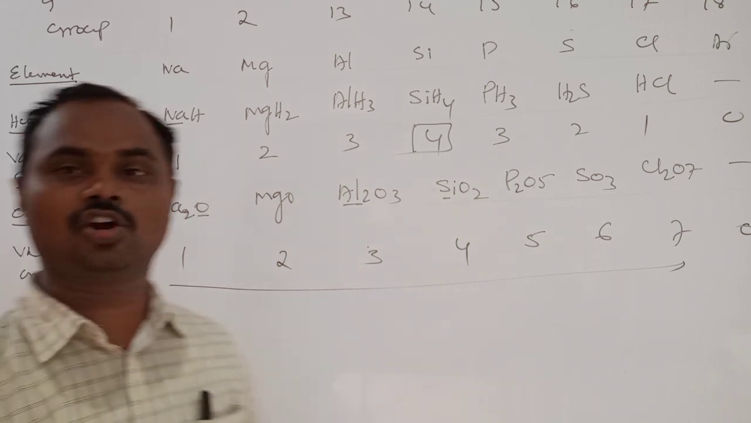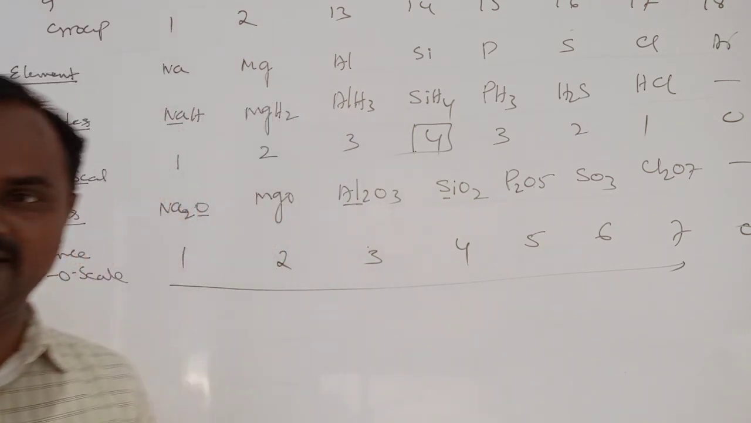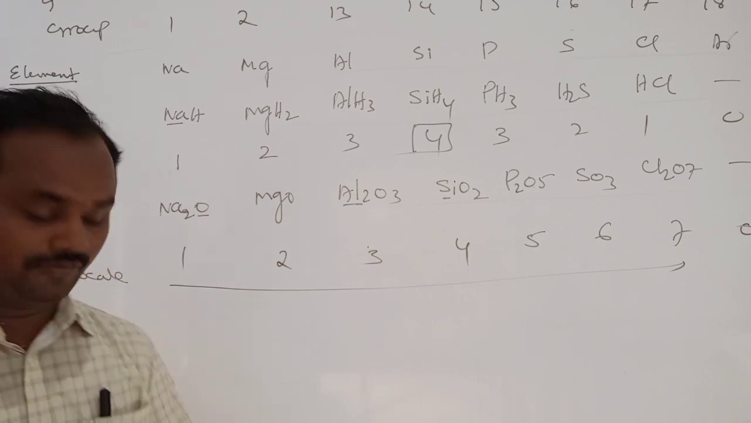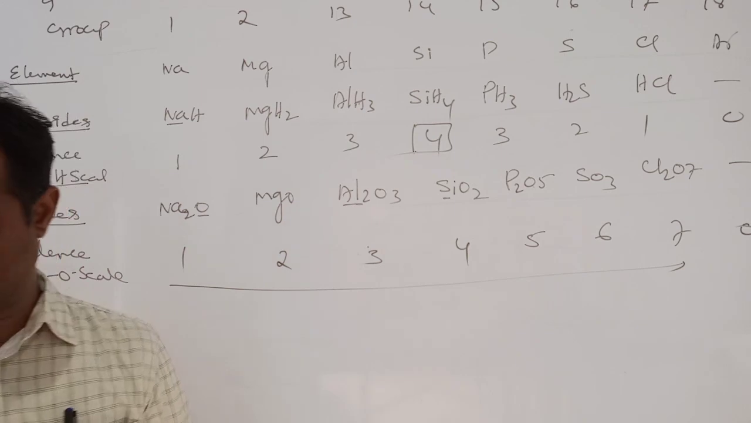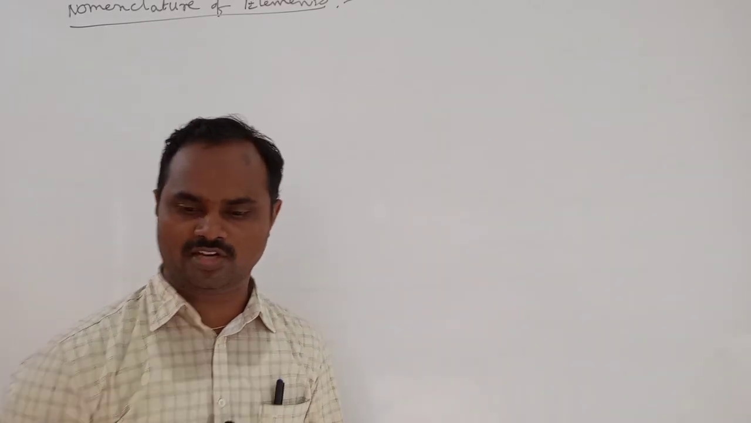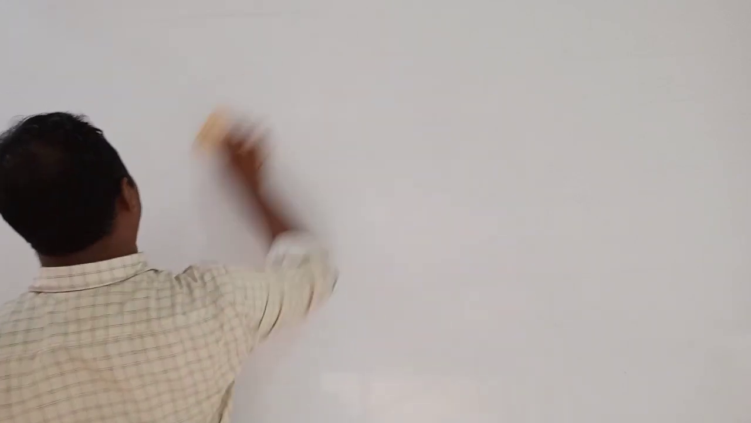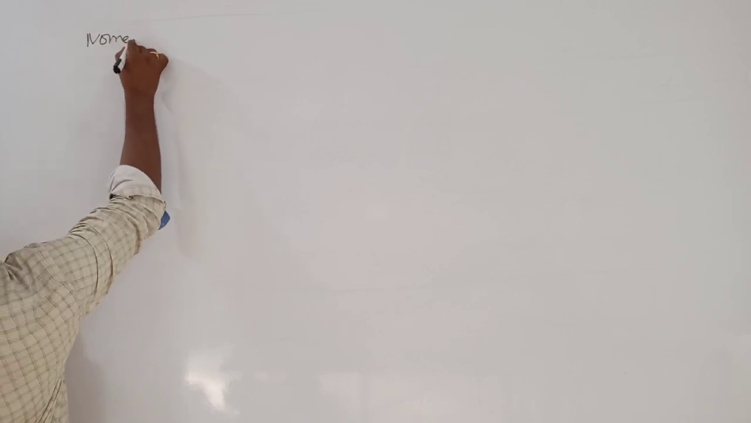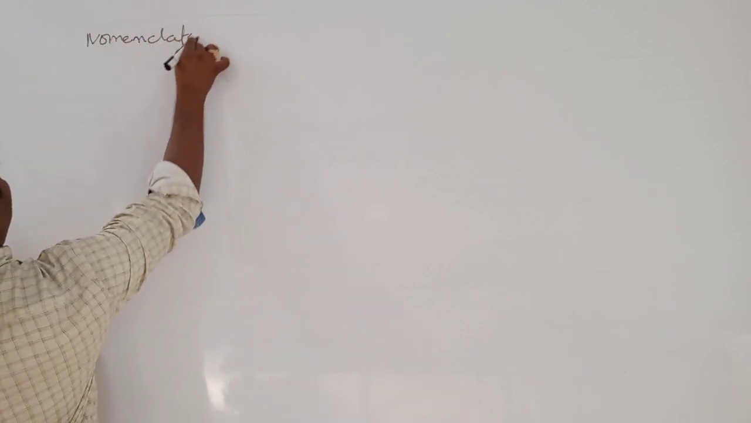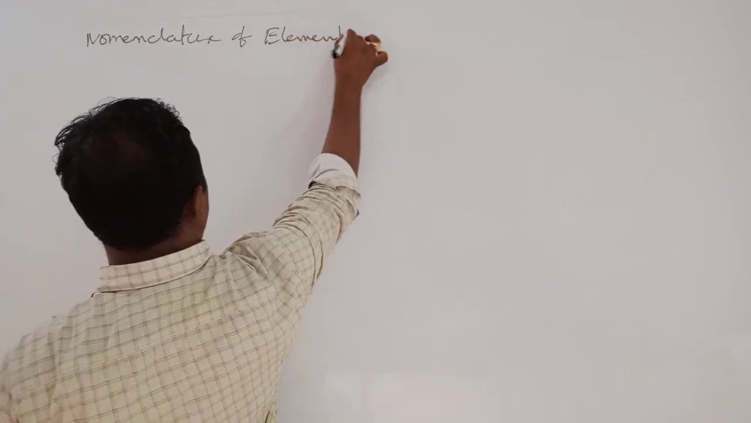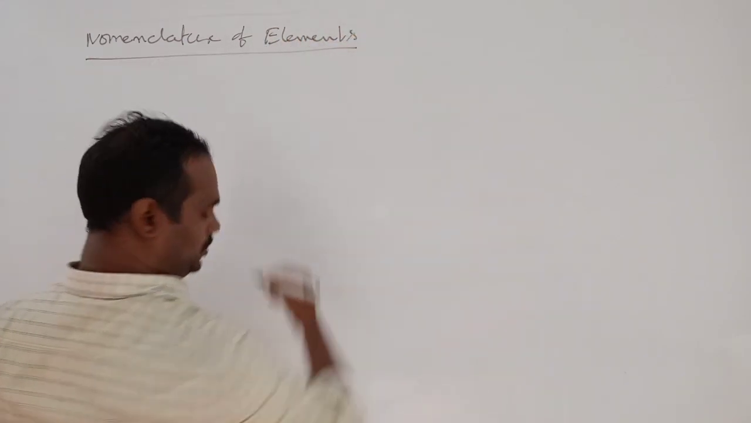By seeing the compound, we can easily estimate the combining capacity of an element. That is nothing but valency. Okay. One more small concept we are going to discuss here, that is nomenclature of elements.